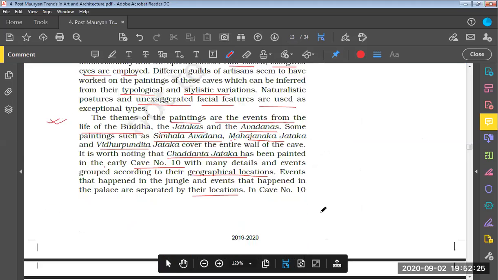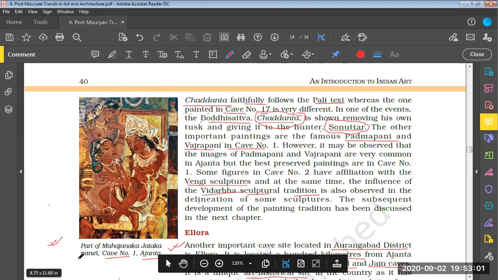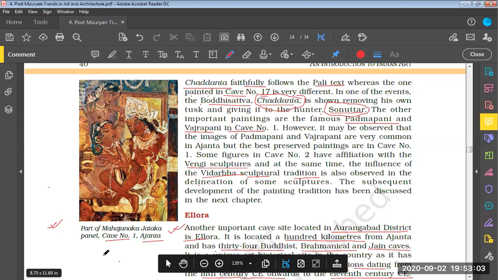Now let us move to the next image. This particular image shows part of the Mahajanaka Jataka panel at cave number 1 at Ajanta. We are time and again coming across cave number 1, cave number 17, cave number 9, so it is important that we give special importance to the time period to which these caves belong. Cave number 1, as we have read in this chapter, belongs to the 2nd and 1st century BC.